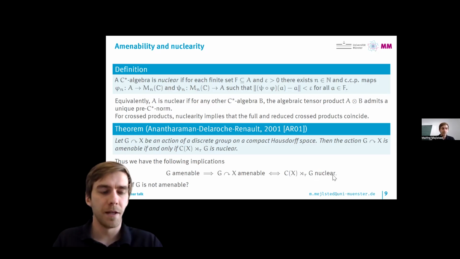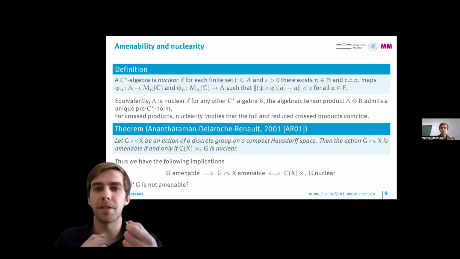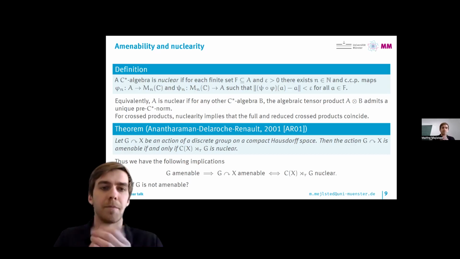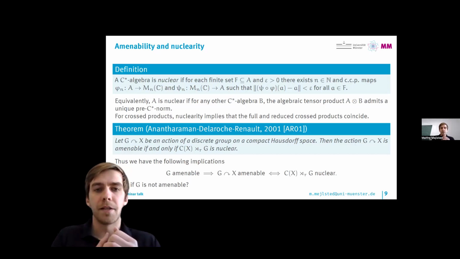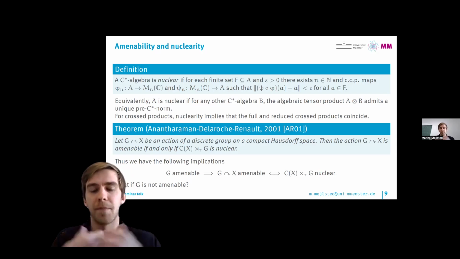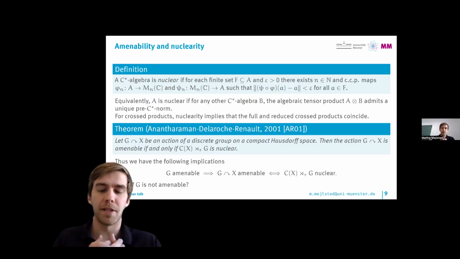Now, the question is, we know that the first implication is not reversible in general. So it might be the case that all the interesting actions of non-amenable groups that we're interested in are in fact amenable, and we would always be in this nuclear case. But it turns out that this is not the case, and we will discuss this now.